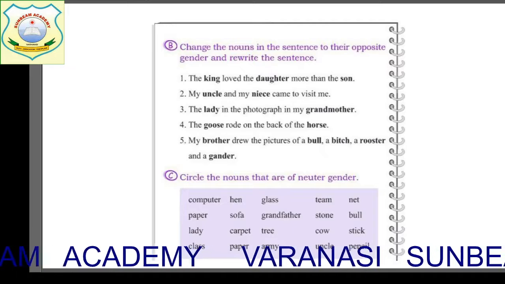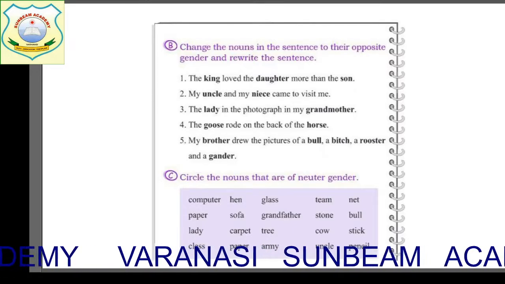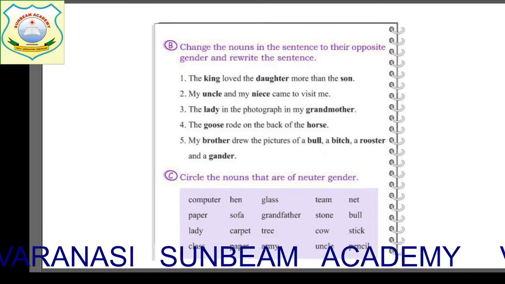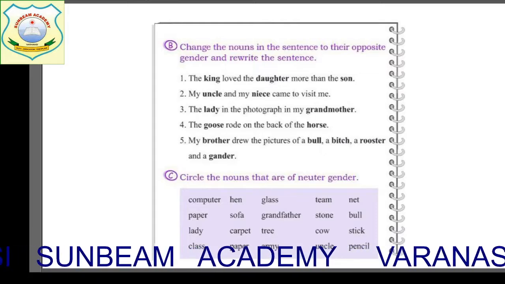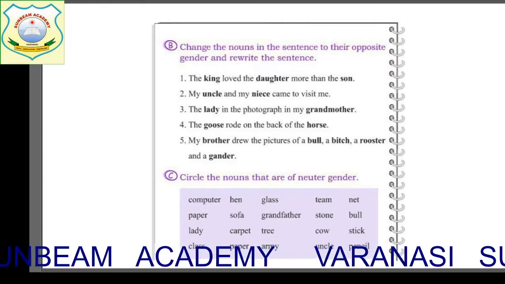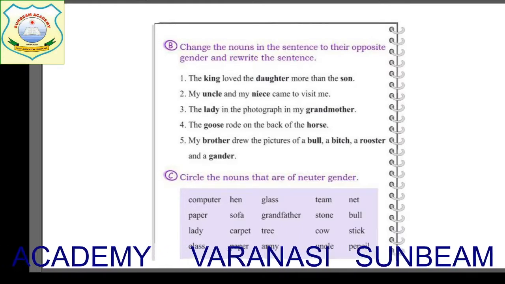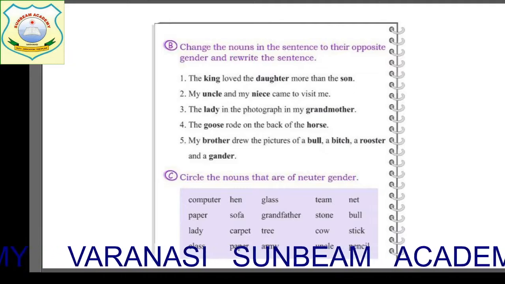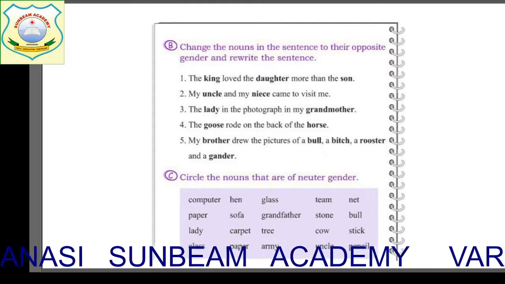See the next one. Children, you can write in your chat box. What is the feminine of uncle? That is aunt. Good. And what is the feminine of niece? Yes, children. Nephew. Okay. So how will the sentence be? My aunt and my nephew came to visit me.